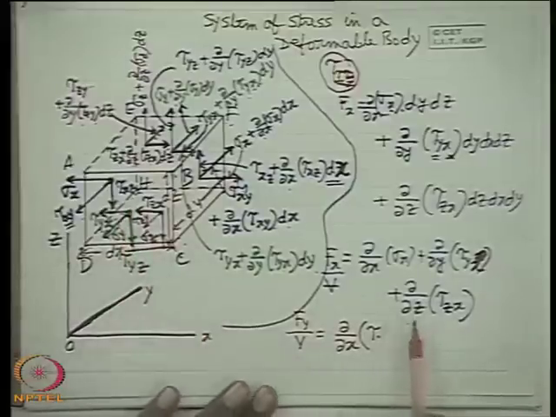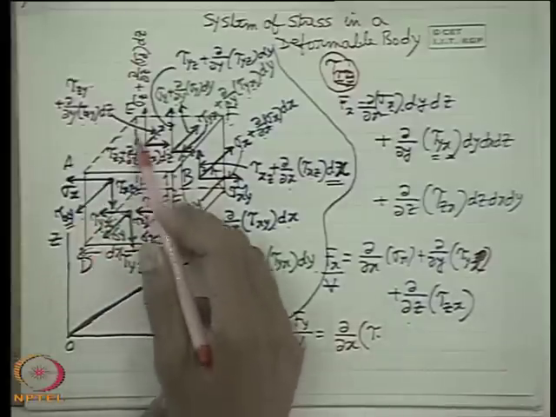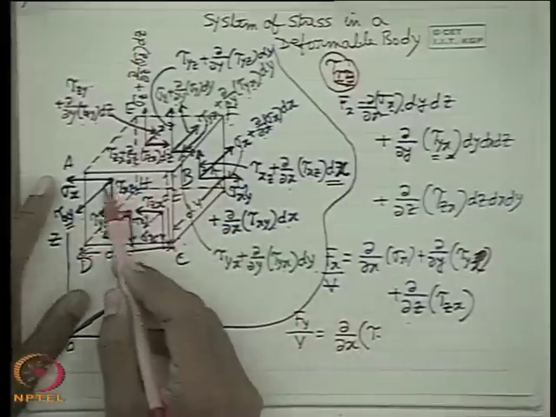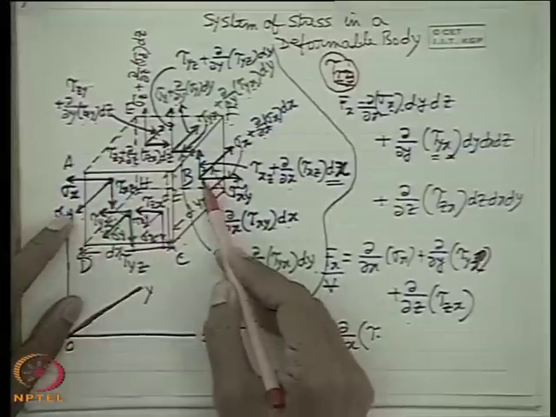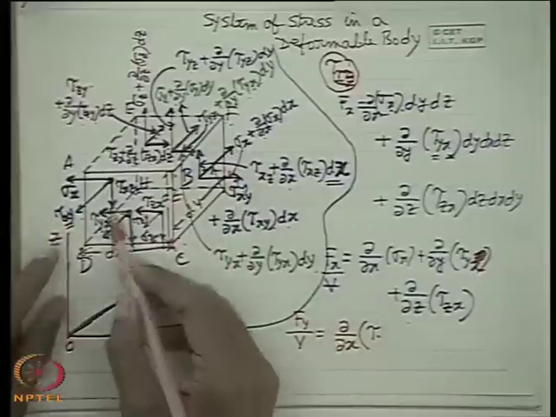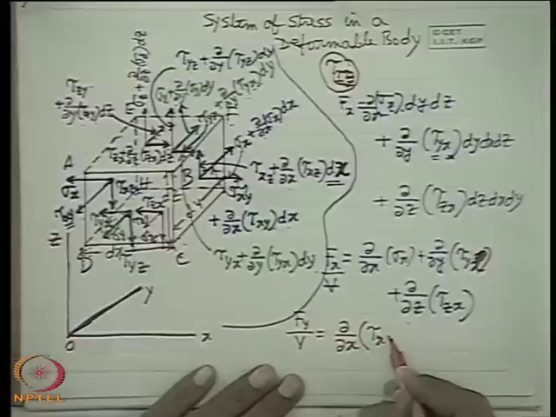Okay, we start first with the x plane, that is better. We start with the x plane and the y direction force. So x plane y direction force means it is τxy, it is τxy. So therefore ∂τxy/∂x.